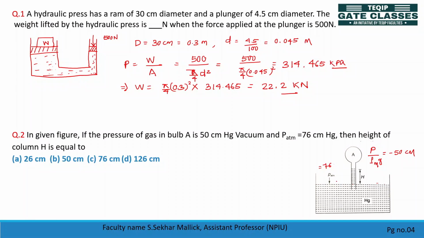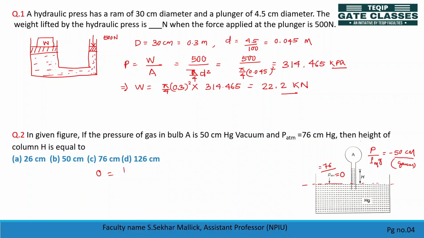ठीक है, so can I write, so this is minus 50 centimeter vacuum. Vacuum means it is the gauge pressure, right? So in terms of gauge, what is atmospheric pressure? In terms of gauge pressure, atmospheric pressure is equal to 0, not 76 centimeter. Gauge में क्या लिखेंगे? 0. Absolute में लिखेंगे 76 centimeter. So here atmospheric pressure is zero gauge pressure. So if you balance at this reference level, you will find zero pressure is equal to this pressure head.